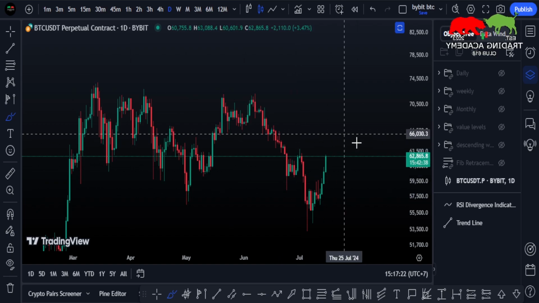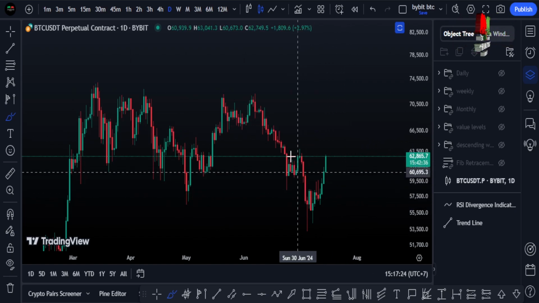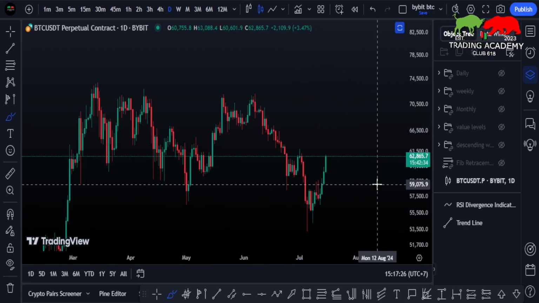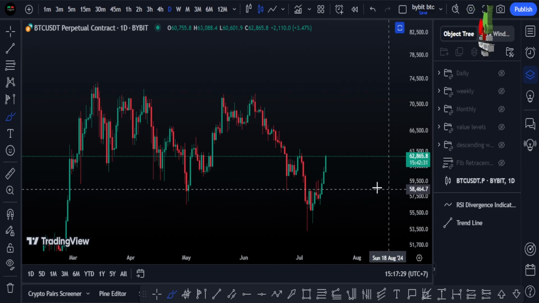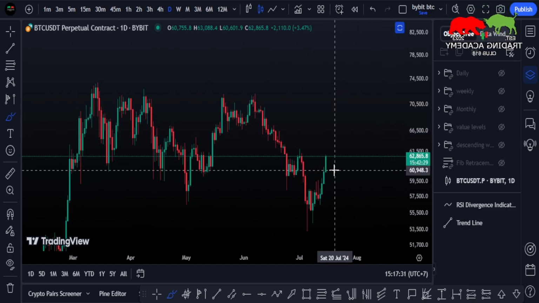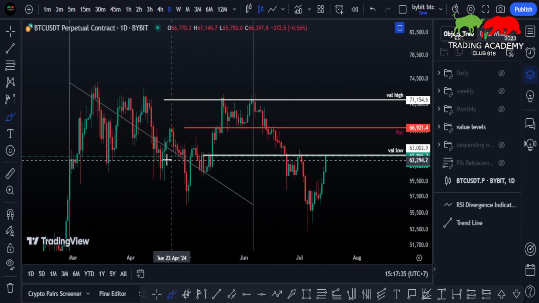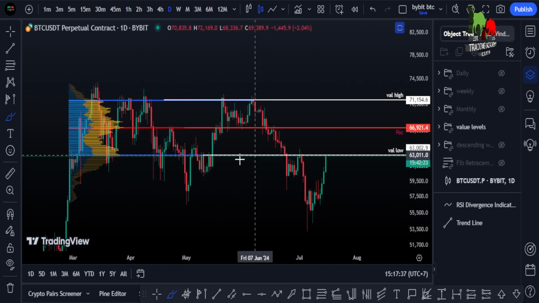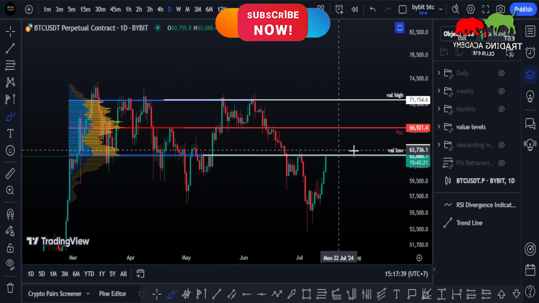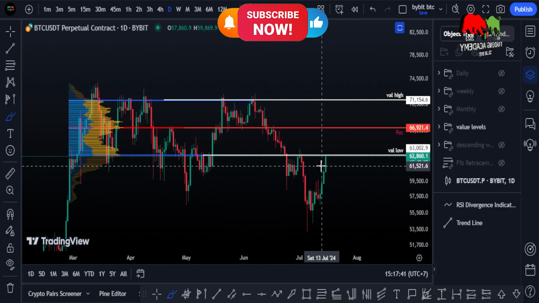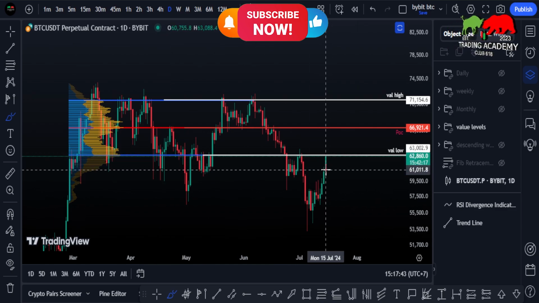Hi everyone. A quick update here for BTC on Bybit on the daily chart. At the moment we're at $62,865 and we find here resistance at the previous value levels. So you can see here the value area low is now at the moment resistance locally.